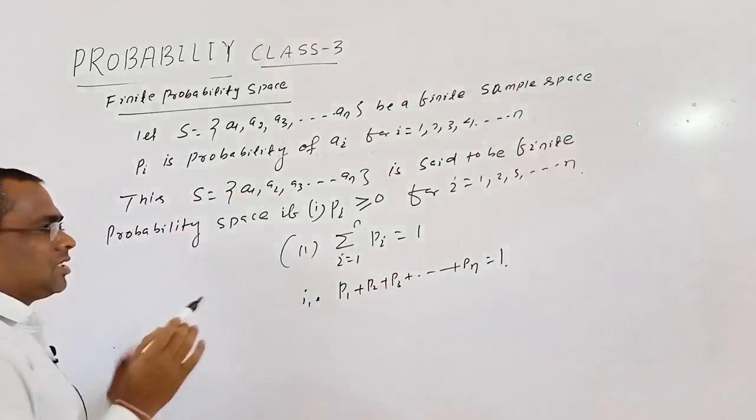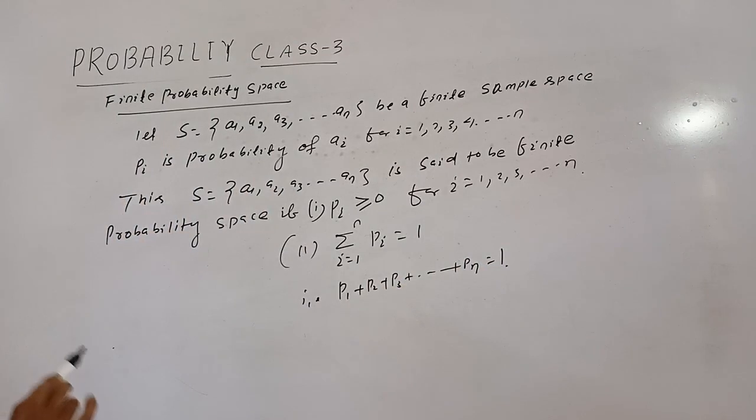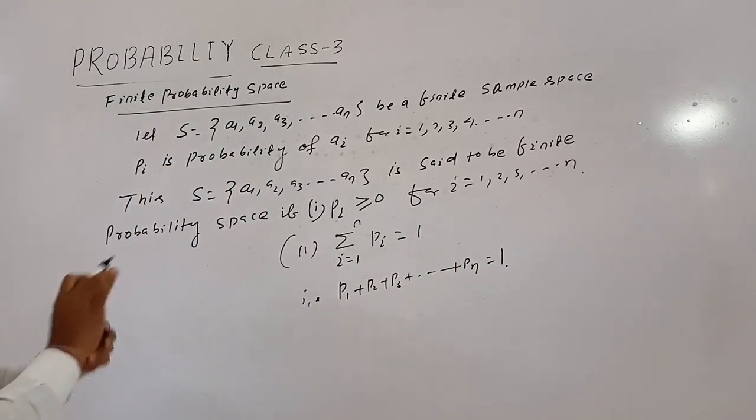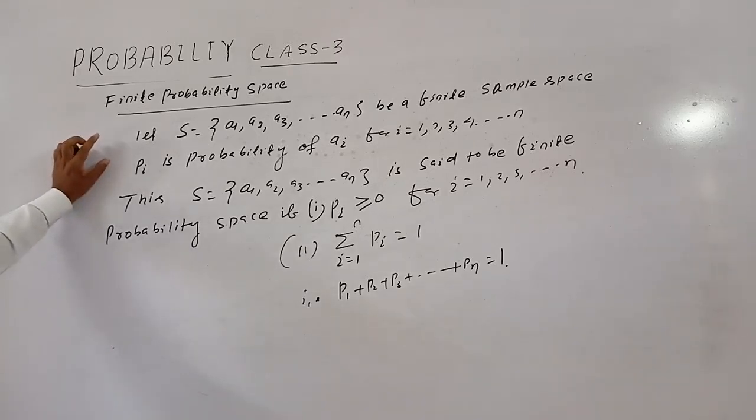So for a sample space, if the probability of each event is greater than or equal to 0 and the sum of all of them is 1, then that is known as a finite probability space. Okay, then this is known as a finite probability space.